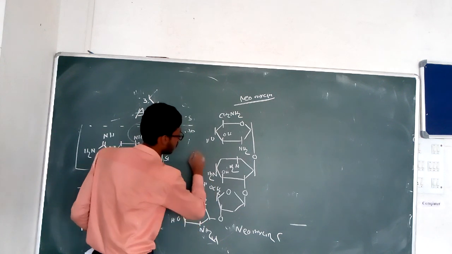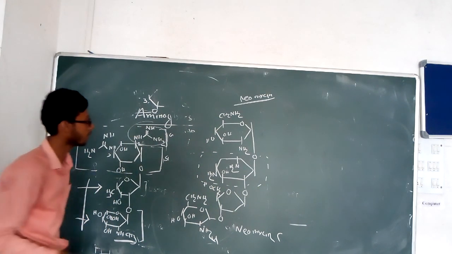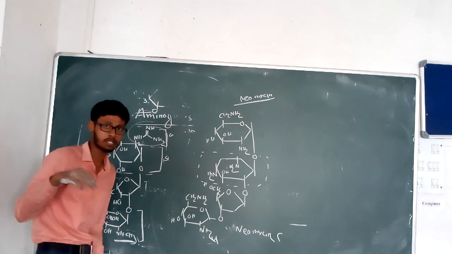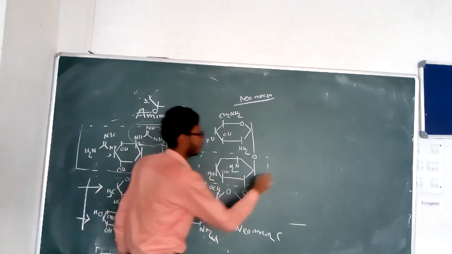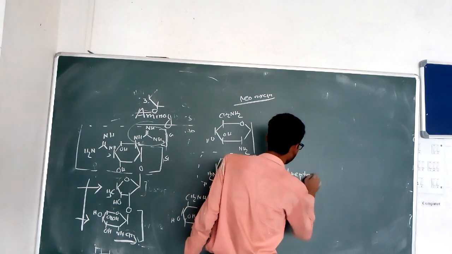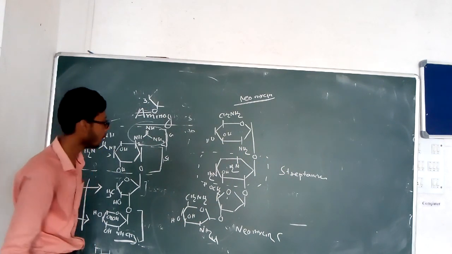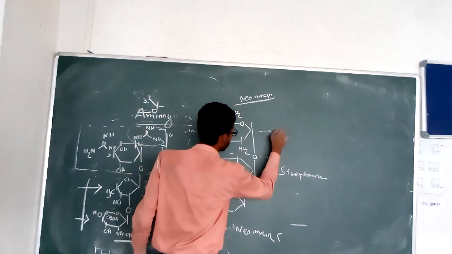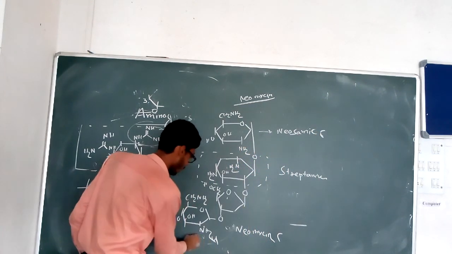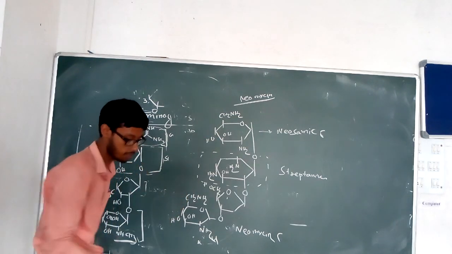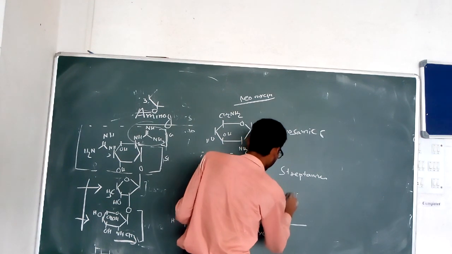This is the aminocyclical ring, that is the 2-deoxystreptamine, which has three amino sugars attached, and this is known as the neosamine sugar, neosamine C. These two are the same sugar, neosamine C, and this is the D-ribose sugar.